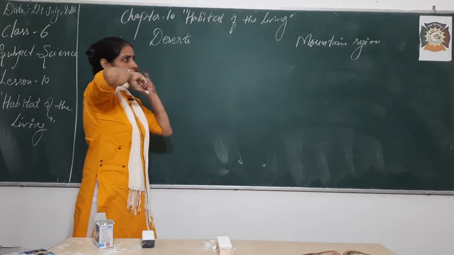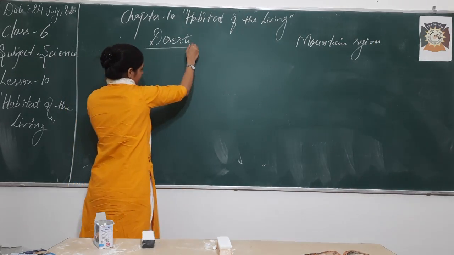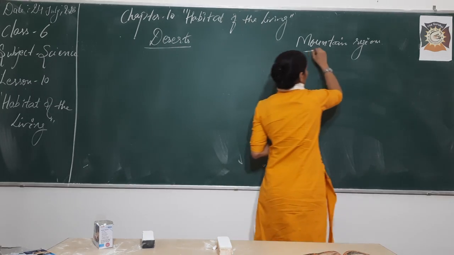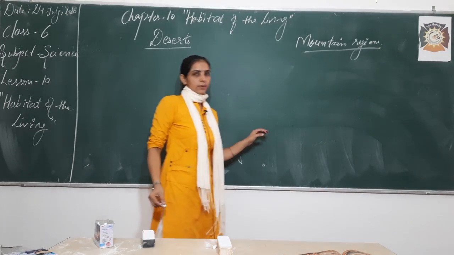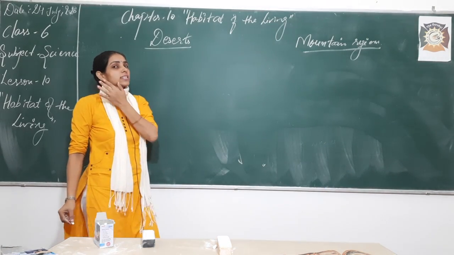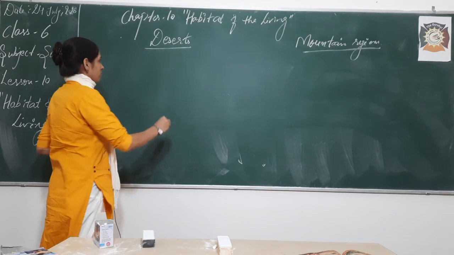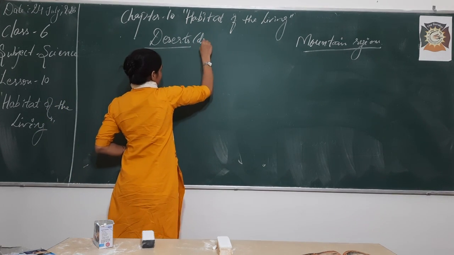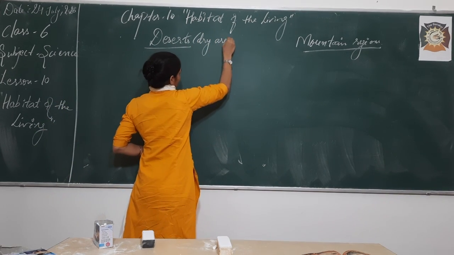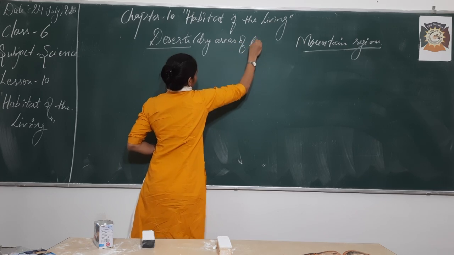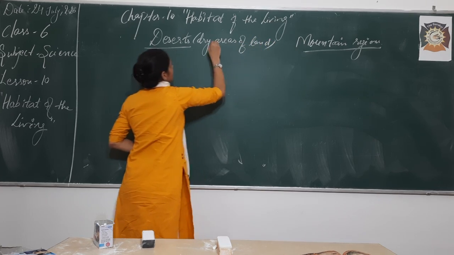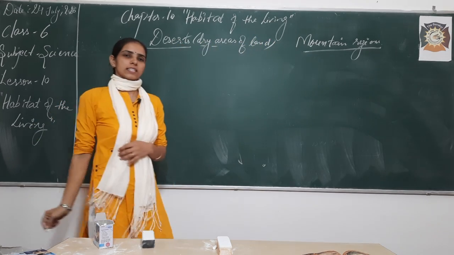So firstly, let me tell you what kind of area a desert is and what kind of area a mountain region is. Deserts are dry areas of land. We also call them dry areas of land. Dry means scarcity of water is there.